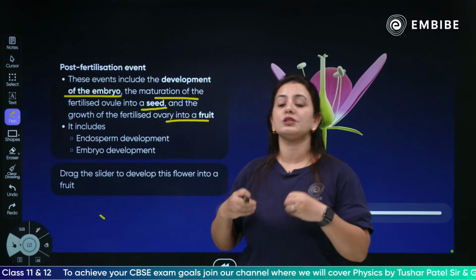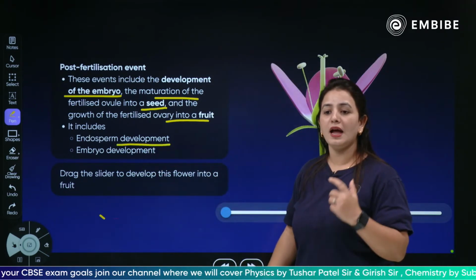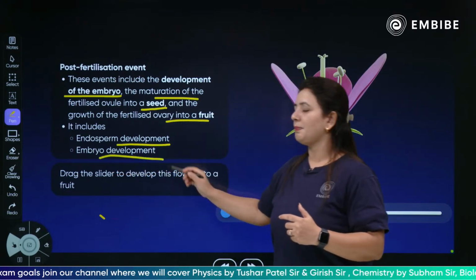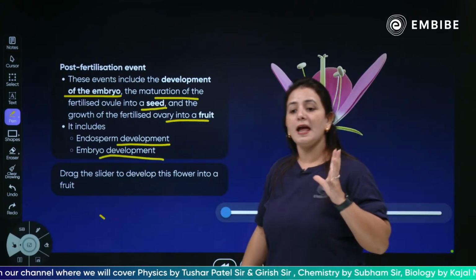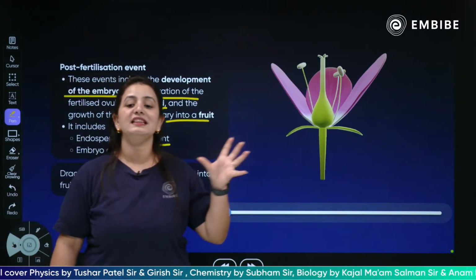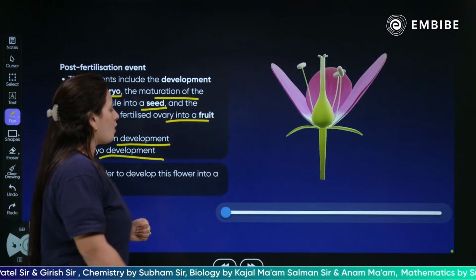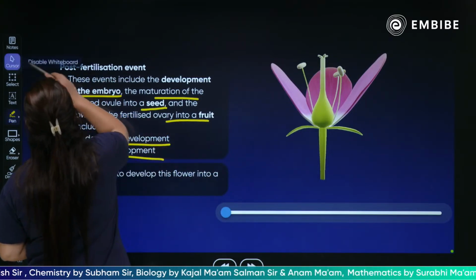And what happens to the endosperm? There is an endosperm development, and there is also an embryo development. Eventually the whole embryo will develop, and the endosperm will also help in the development of the seed. Moving forward, let's drag the slider and see what exactly happens.